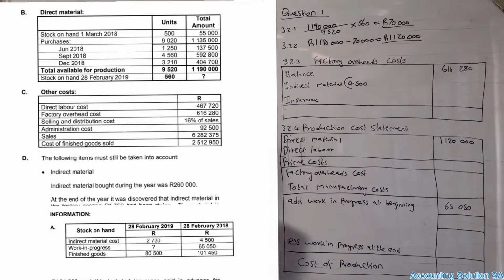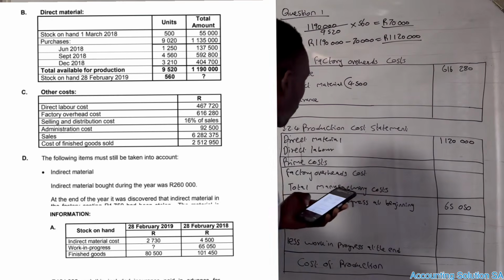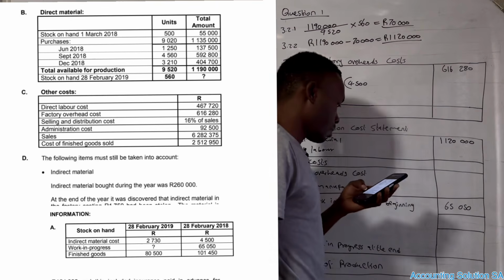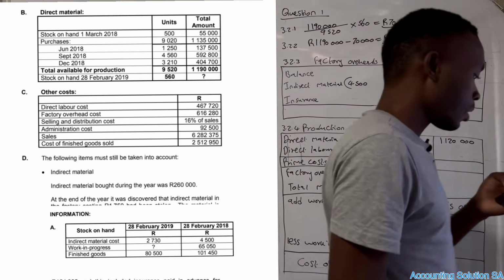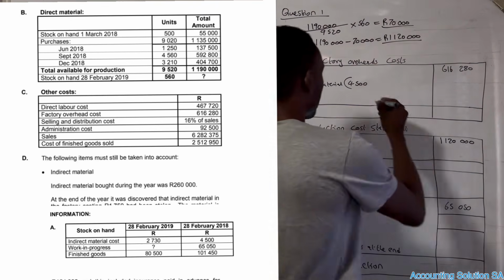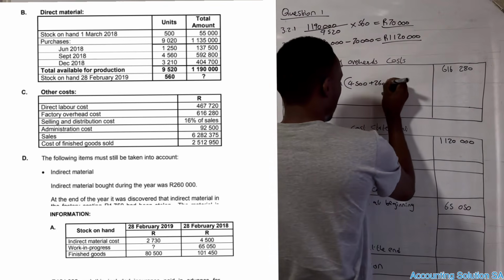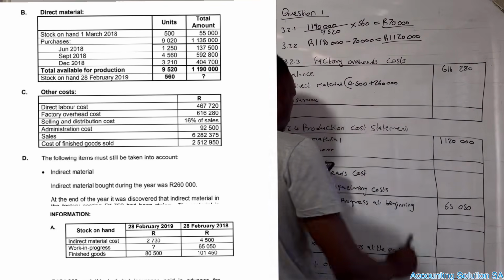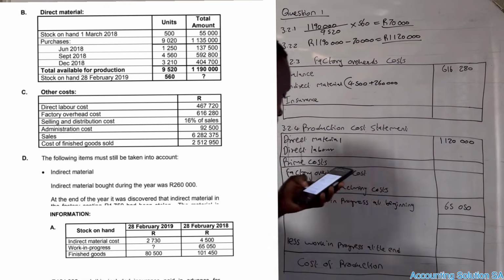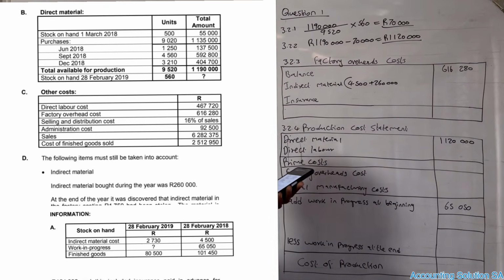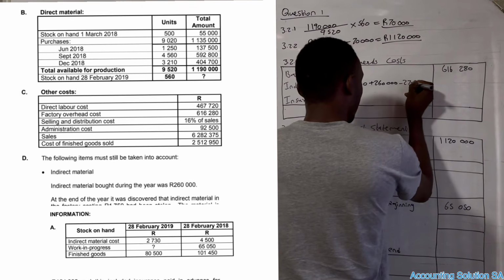Then after that, they say number D, indirect material bought during the year was 260,000. And after that we also have a closing of 2,730, minus 2,730.